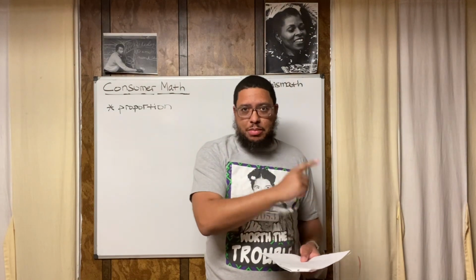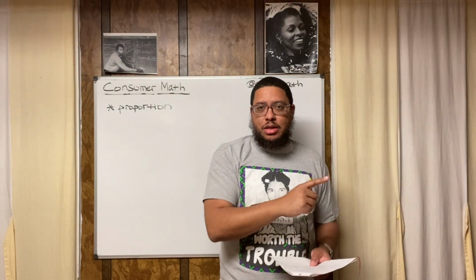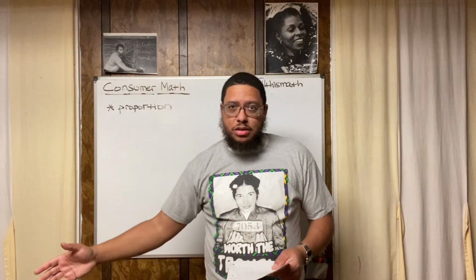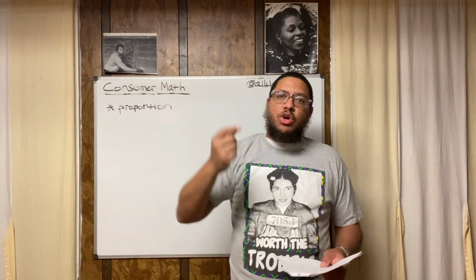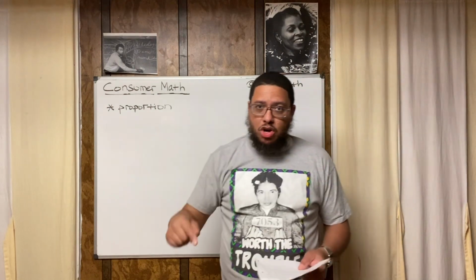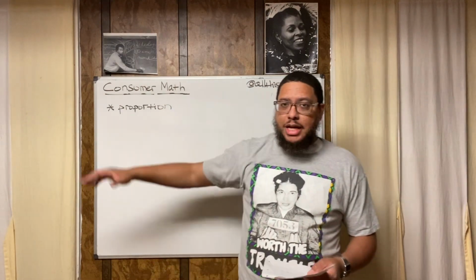But one of those things is missing. So we know the relationship between 1 pound of haddock and its cost, and the relationship is equal between 2.5 pounds of haddock and its cost. So we just got to find its cost. All right.